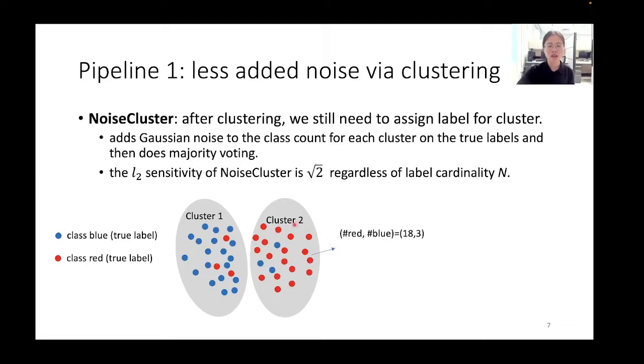We know the counting in cluster 2 for red versus blue is 18 versus 3. We then add Gaussian noise to this counting. After the majority voting of the Gaussian noise counting, we get the cluster label for each cluster. As cluster 2 has mostly red points, the majority voting of the noisy counting is likely to be the majority voting on the noise-free counting.